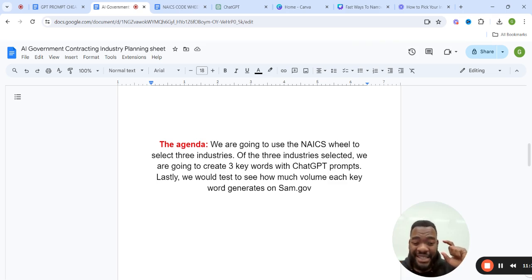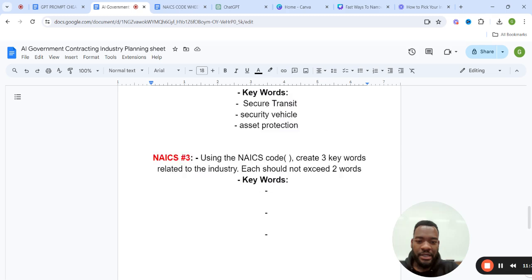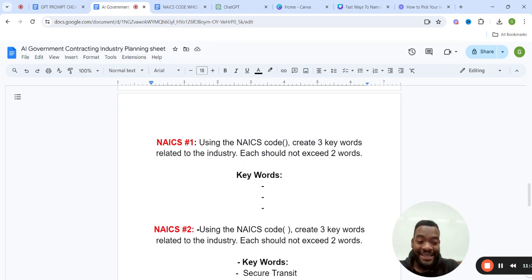Guys, this is easy, and I'm going to show you how easy it gets. But right below here, this is going to be the document that you're going to use for the next 90 days to keep up with your search, keep up with your bids. I've done this in such a way that it's so easy, but I'm only going to do one example in this video because at the end of this video,